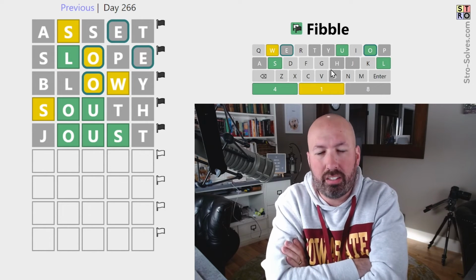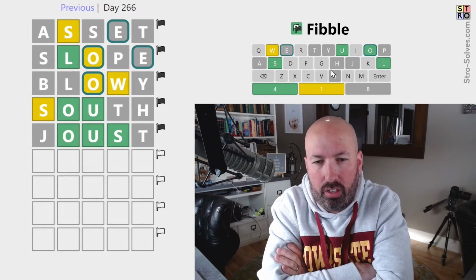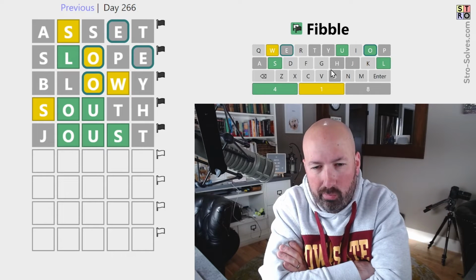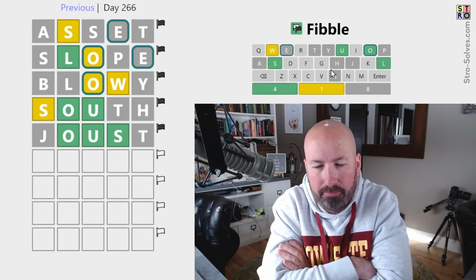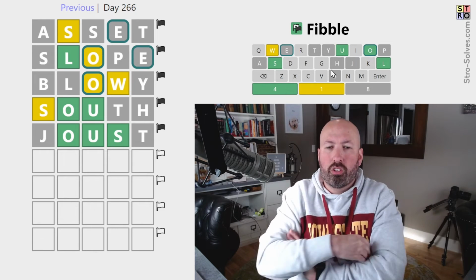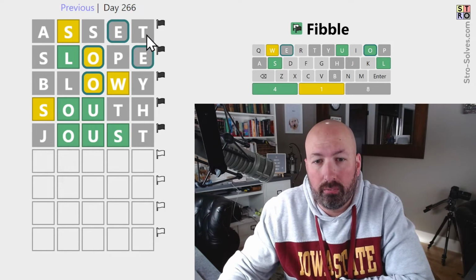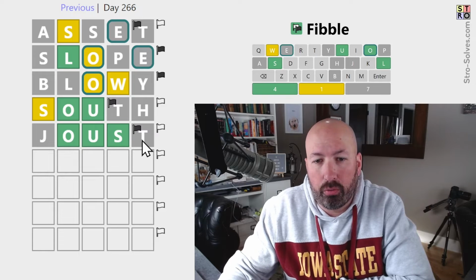I'm inclined to think the O is true. The green O. The green U, I think, is true. I want to think the S is true as well. So at this point, if there is a T in the word, the T is the lie on all three of these.